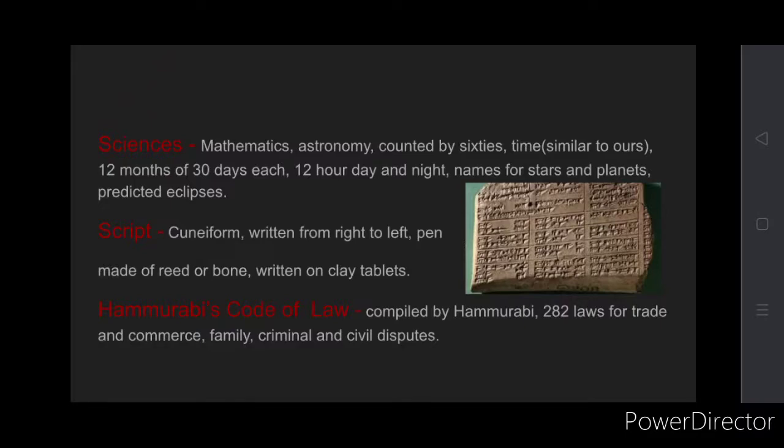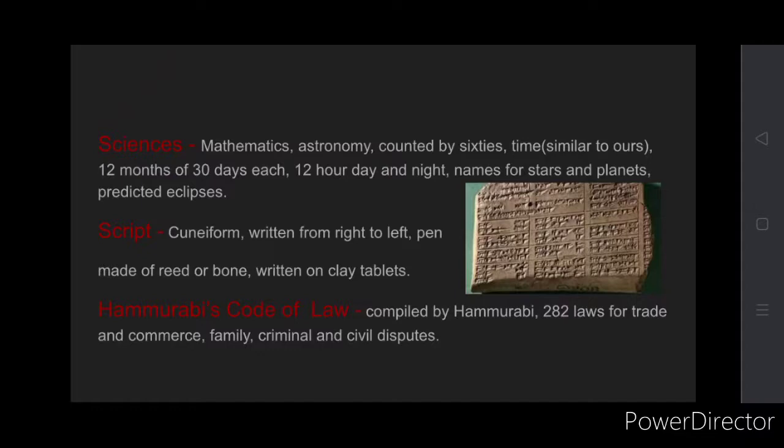And the way they looked at time is similar to ours. They also had 12 months, but the only difference is that they had 30 days in each of those 12 months. We have 30 or 31 or 28 days in months.